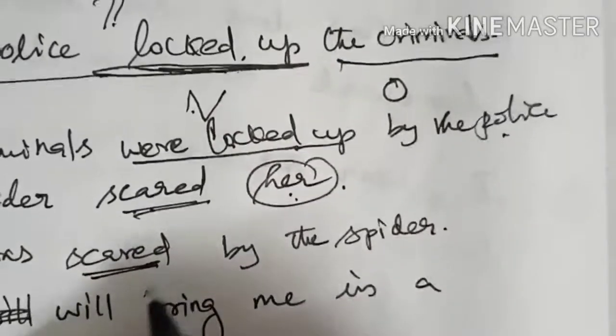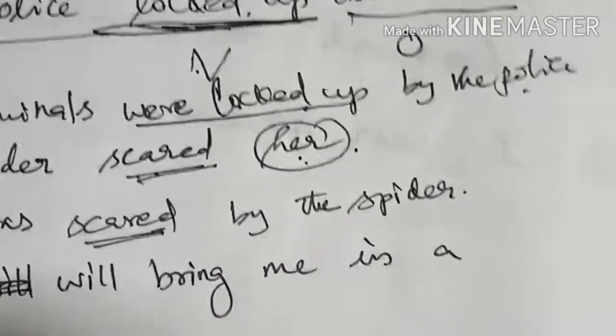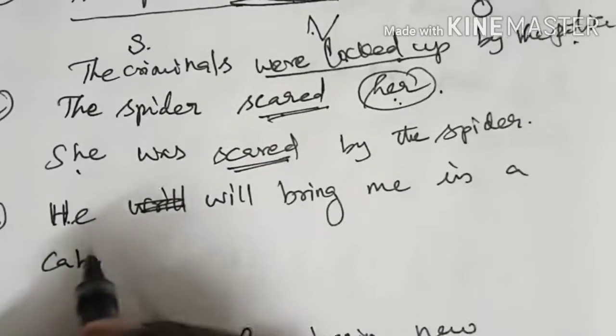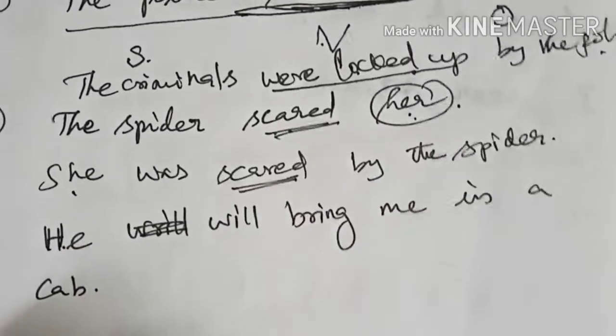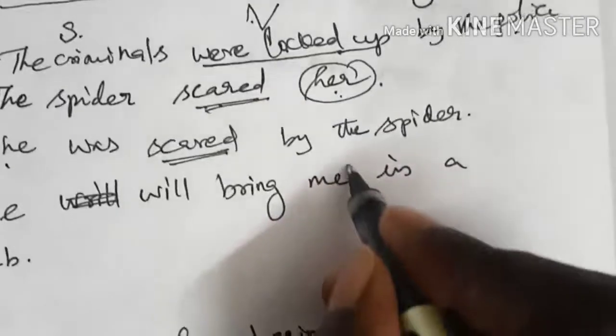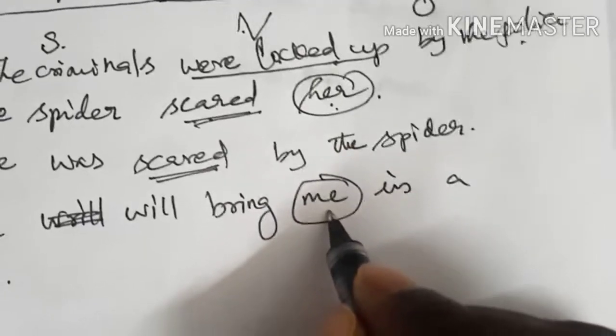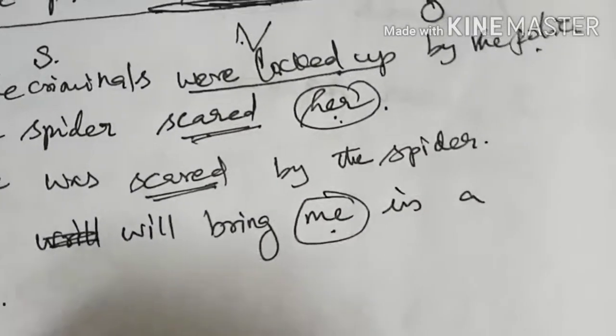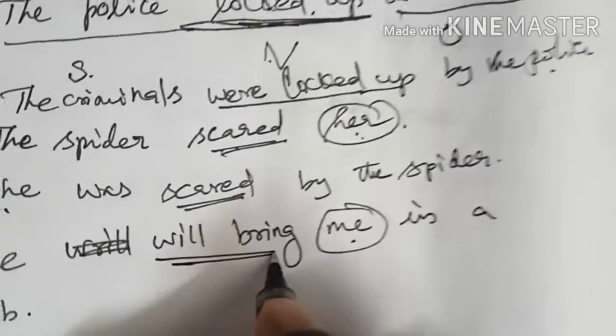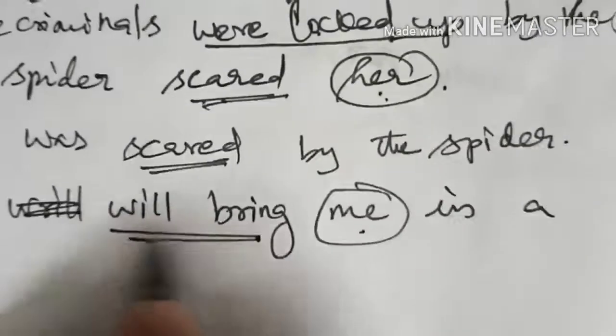Scare means bayam. So, he will bring me in a cab. Here me is an object. When you change it to subject, I. So this is a modal auxiliary verb. For a modal auxiliary verb you have to add be. So here will bring.